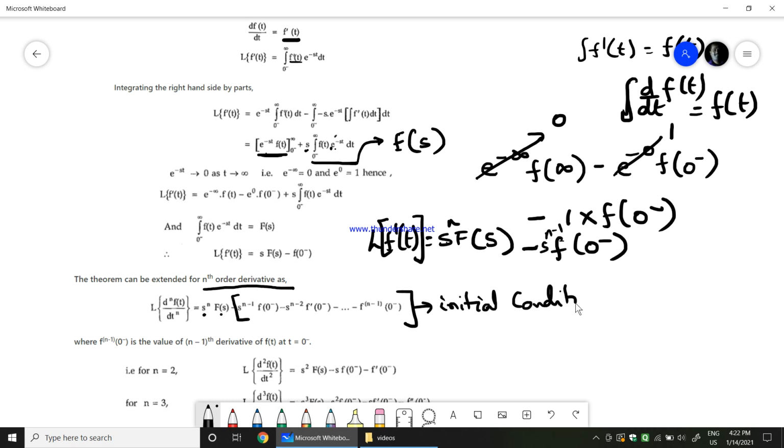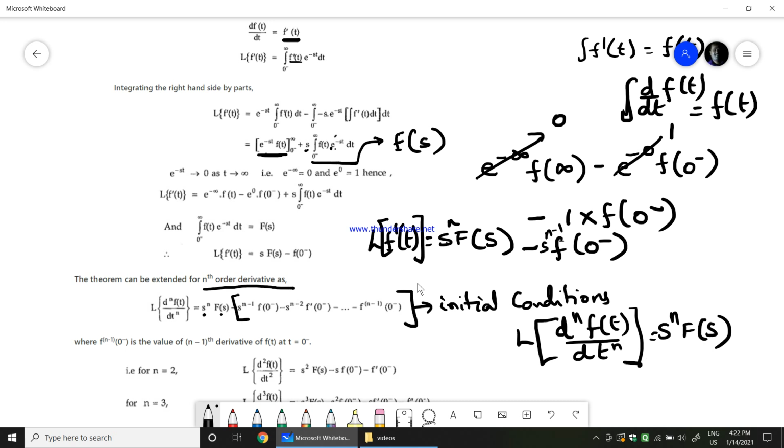Normally in the problems, we assume the initial conditions to be 0. Normally we write the Laplace transform of the nth derivative of f of t would be equal to s to the power of n F of s, assuming the initial conditions to be equal to 0.